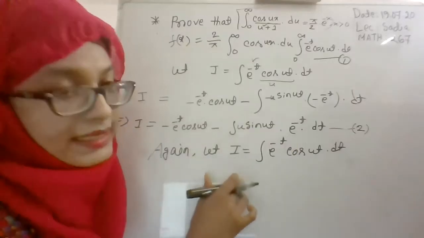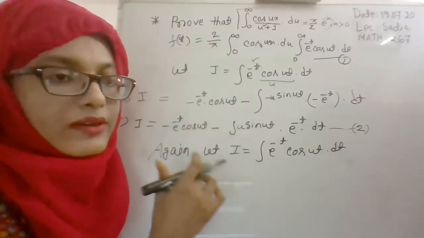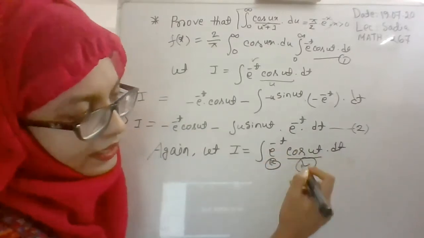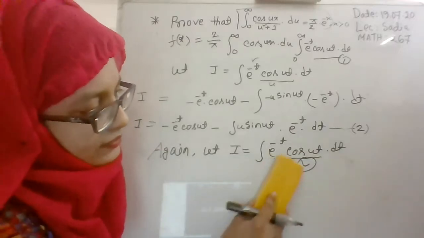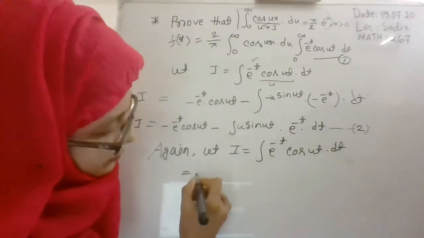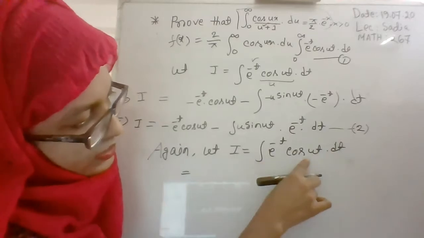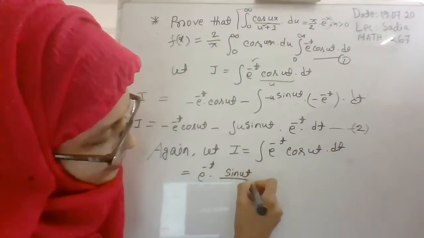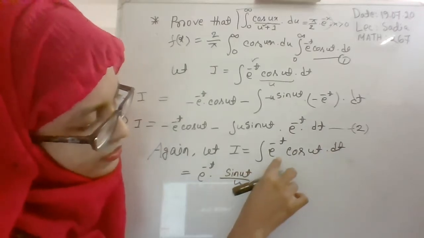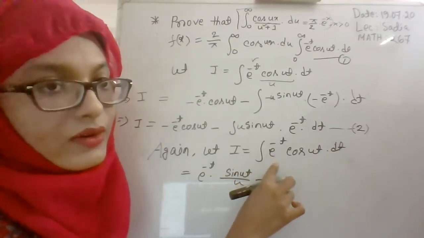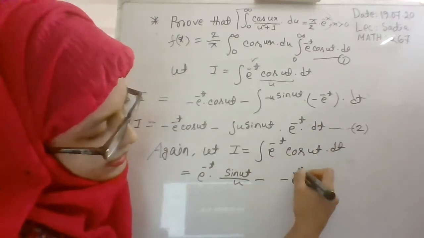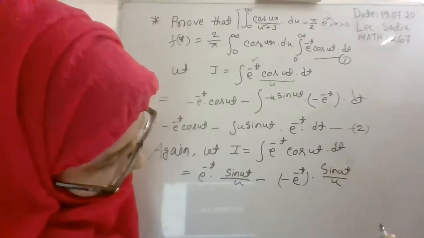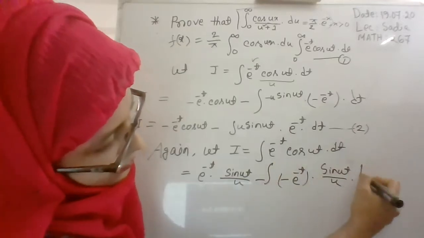Now we will integrate this integral again, but here we will interchange u and v. We will consider e to the power minus t as u and cos ut as v. So what will be the result for this integration? This one is our u, this one our v. So e to the power minus t sin ut divided by u, minus the differentiation of u, which is minus e to the power minus t, times the integration of sin ut divided by u, whole integration into dt.